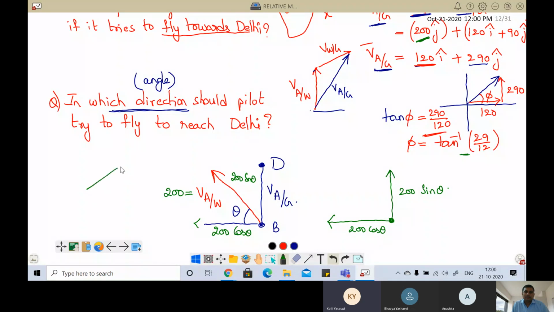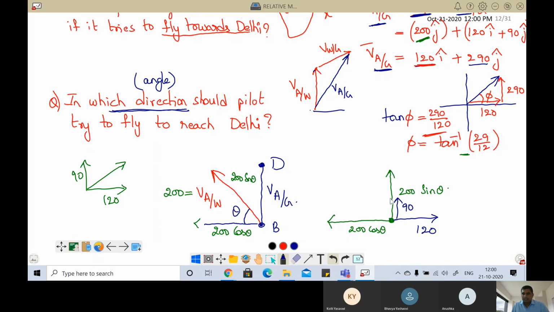Wind velocity has 120 in the x direction and 90 in the y direction. Sorry, 90. So join those also. This is called the wind velocity: 120 in the x direction, and in the y direction it is 90.